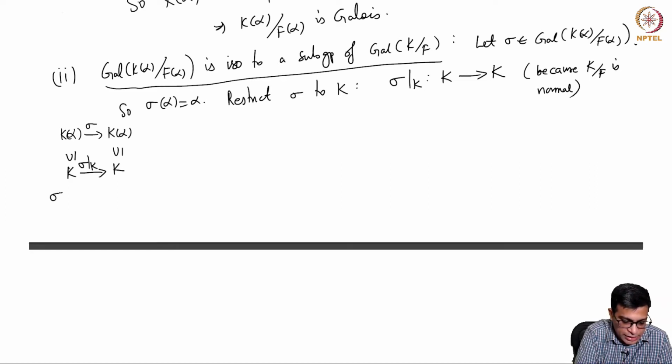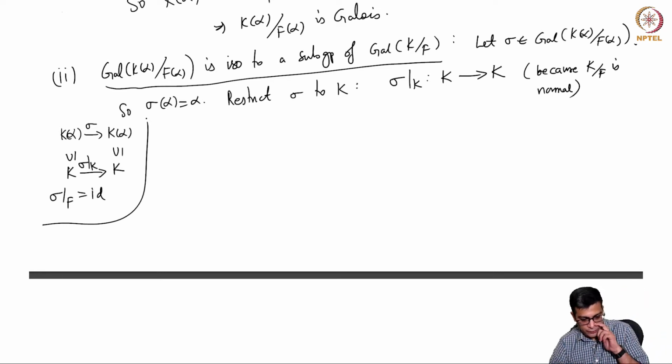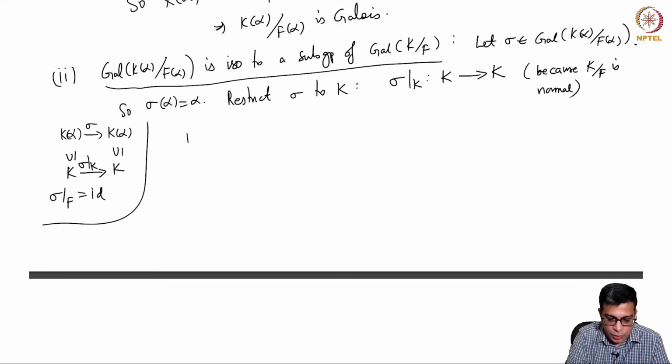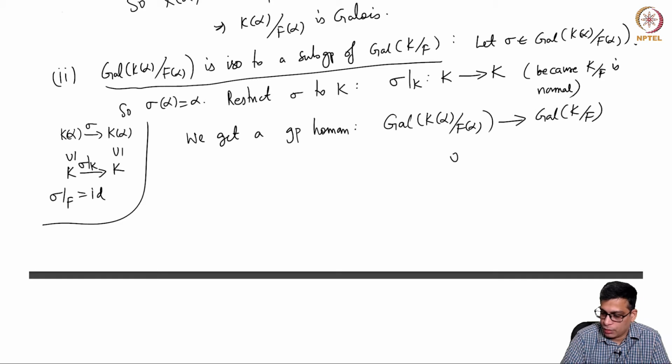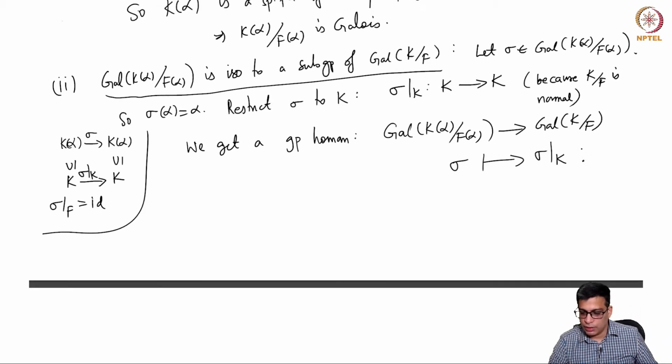Of course sigma restricted to F is identity, because sigma restricted to F(alpha) is identity. Okay. So now we get a group homomorphism phi from Galois(K(alpha) over F(alpha)) to Galois(K over F), sending sigma to sigma restricted to K. This is the function.